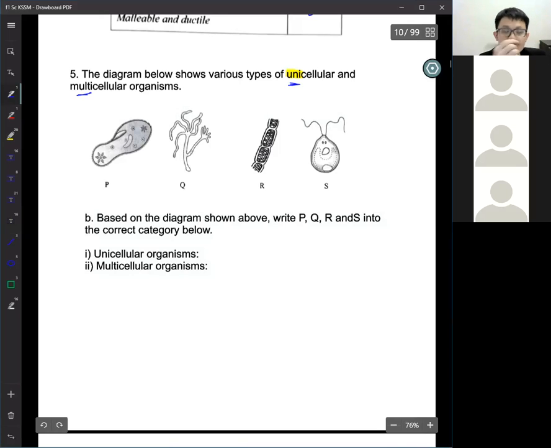Uni means one, correct or not? But university is not one university, right? Uni, for example, universe. Only one universe now. But actually, we also have many universes, right? But you live in the one universe. You only can see one universe, because our light cannot reach beyond. Even light cannot reach, how can you reach there?